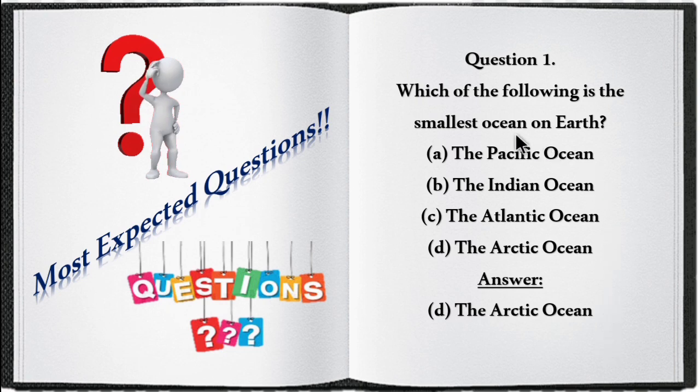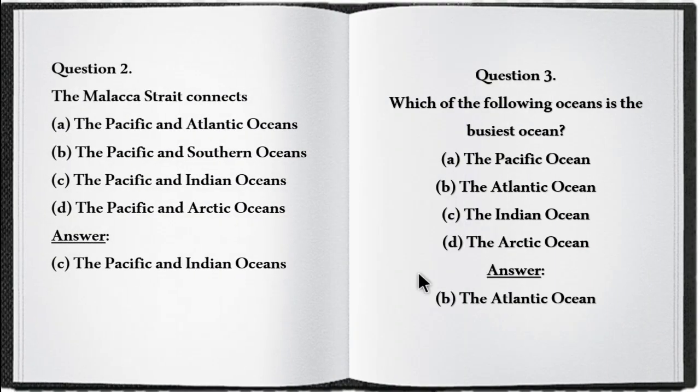First question: which of the following is the smallest ocean on the earth? Options are the Pacific Ocean, the Indian Ocean, the Atlantic Ocean and the Arctic Ocean. The correct answer is the Arctic Ocean. Second question: the Malacca Strait connects the Pacific and Atlantic Ocean, the Pacific and Southern Ocean, the Pacific and Indian Ocean, or the Pacific and Arctic Ocean. The correct answer is the Pacific and Indian Ocean.